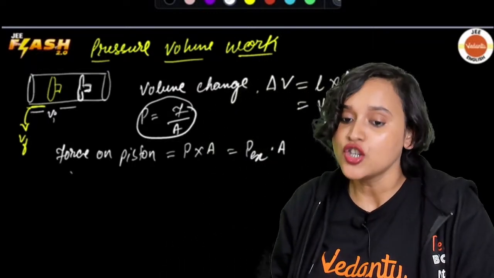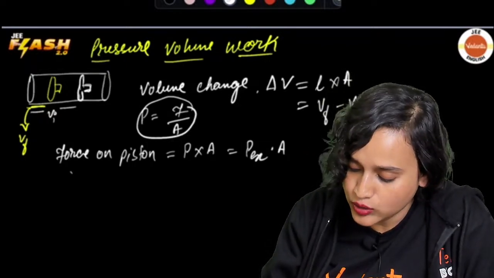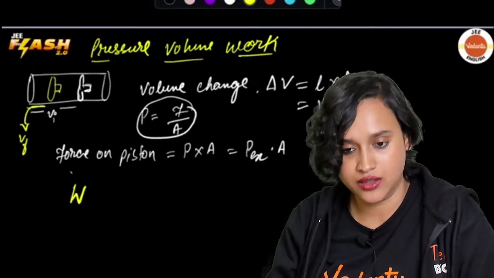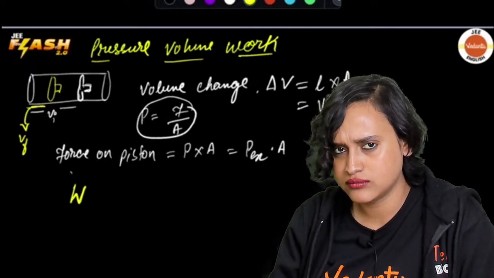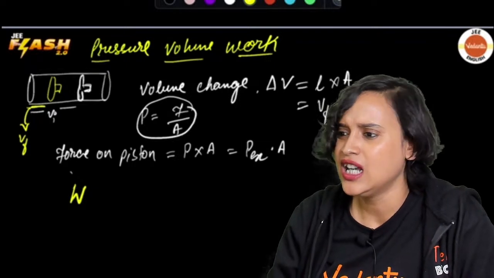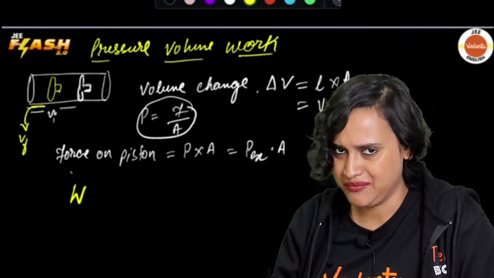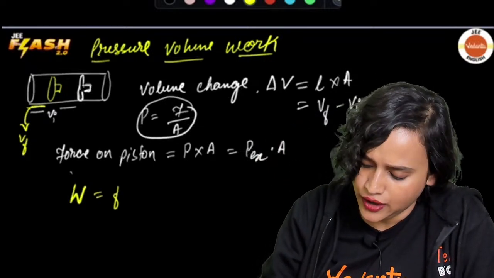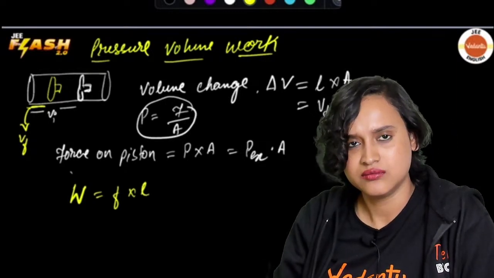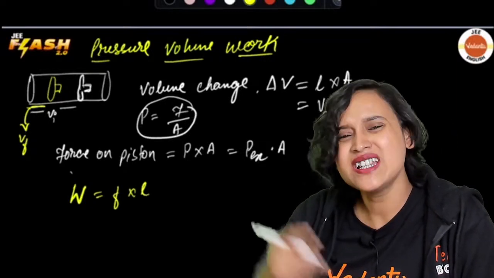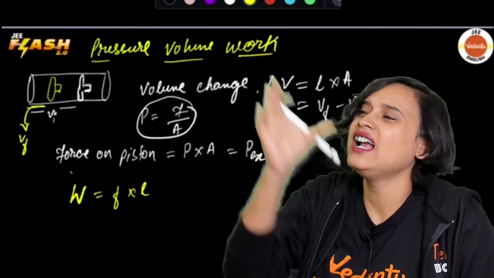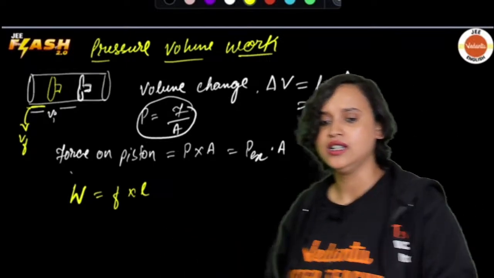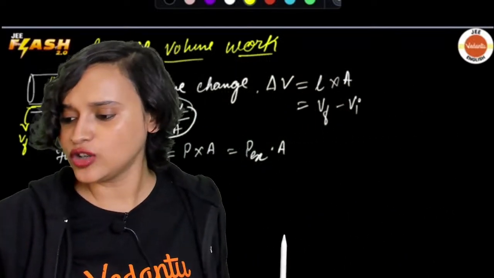Now if I want to find out the work done here, what is going to be my work done? The work done on system, if I move the piston, is going to be the force into L. What is L? L is the distance covered. That is going to be my work done, isn't it, guys? Are you agreeing to it or not? It is going to be force multiplied with L.